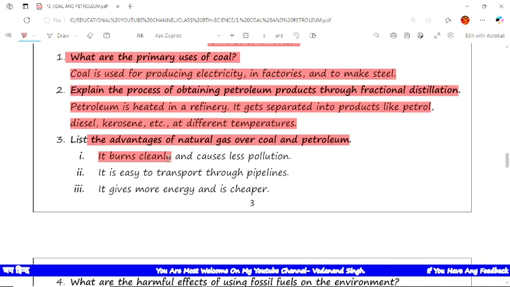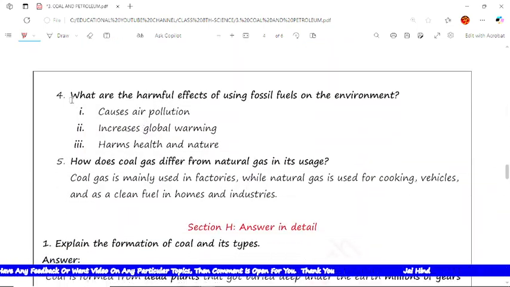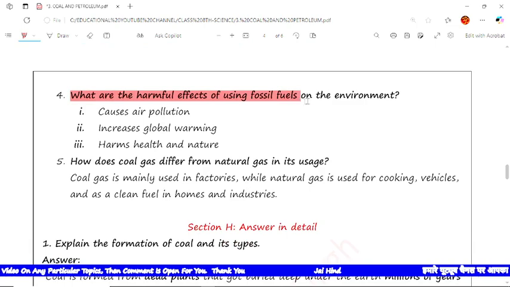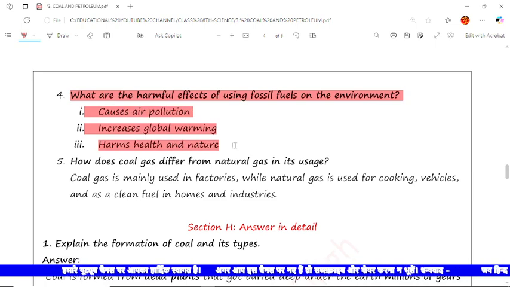First, it burns cleanly and causes less pollution. Second, it is easy to transport through pipelines. Next, it gives more energy and is cheaper. Now the fourth question is: what are the harmful effects of using fossil fuels on the environment? The harmful effects: first, it causes air pollution. Next, it increases global warming. Next, it harms health and nature.